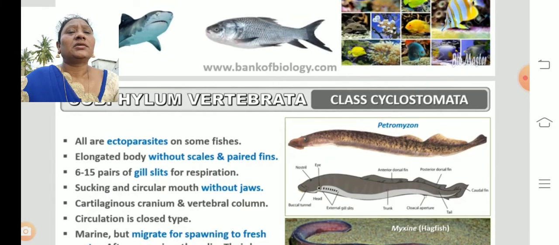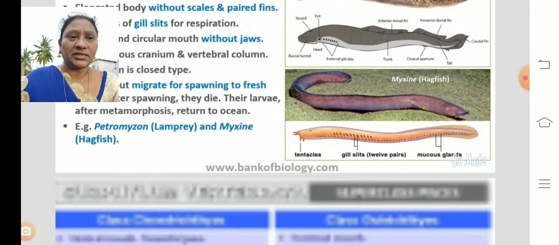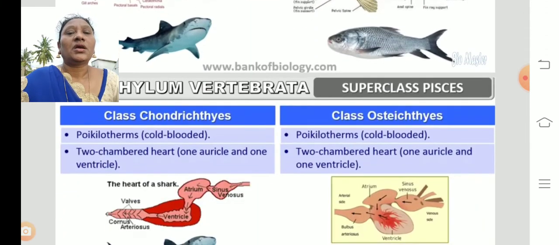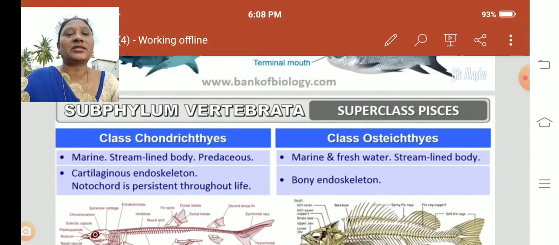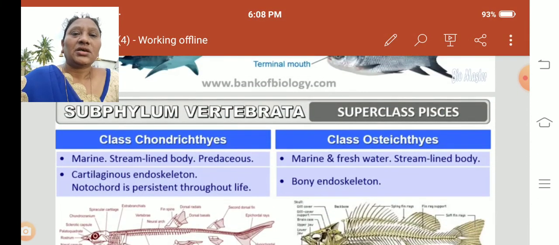Okay, these are the two classes. We discussed already cyclostoma. Coming to the differences between the chondrichthyes and the class osteichthyes. Most of the chondrichthyes fishes are found in marine waters, streamlined body, and predaceous. Predaceous means they hunt for the food. They hunt for the prey. Prey is food. Animals which hunt are called predators. So they are predaceous. Most of them hunt and eat other fishes.